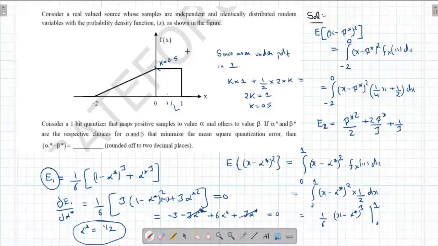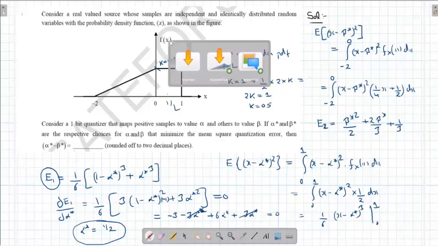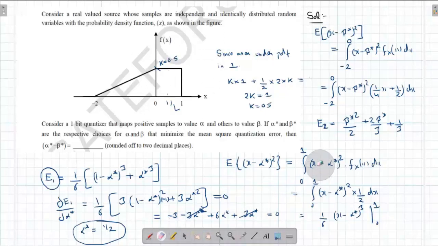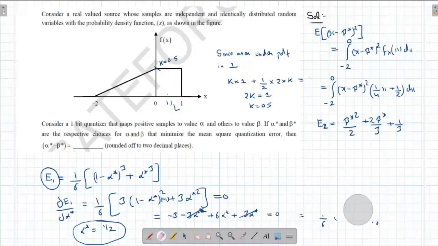Similarly, expected value of x minus beta star whole square should be minimized.